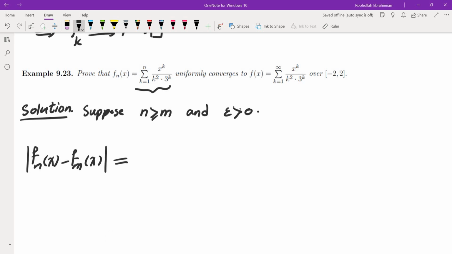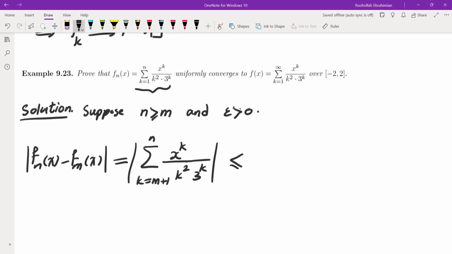This difference is the sum of x to the k over k squared 3 to the k, where the first goes from k equals 1 to n, the second from 1 to m, so the difference is from m plus 1 to n. Now, this expression is less than or equal to, I can replace all of the values of x by 2 because the absolute value of x is less than or equal to 2.